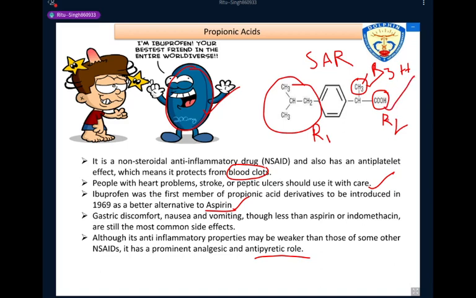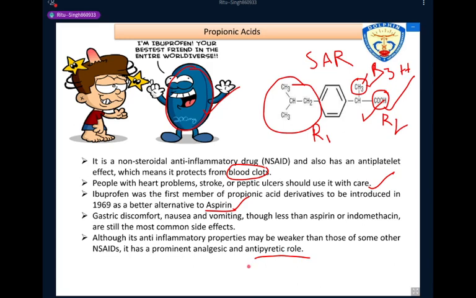So, replacement of the carboxylic function by an ester, by an alcohol group, or by an amide group produces less active compounds. So for better activity, the carboxylic group is essential for the activity of the ibuprofen drug. This carboxylic acid is important. Okay, so these are the structural activity relationships. The mechanism of action we already discussed in the initial slide. So the carboxylic acid category drugs are completed.